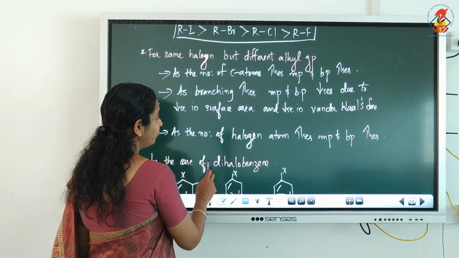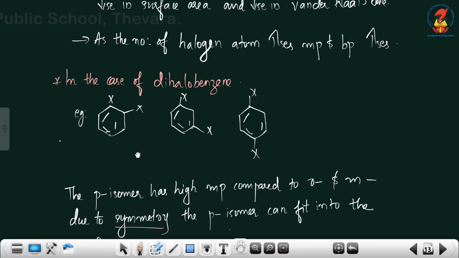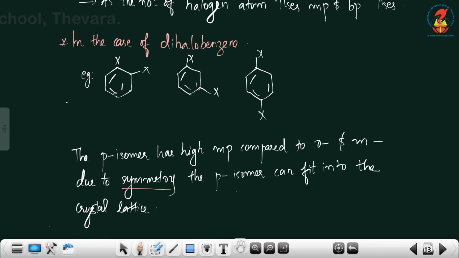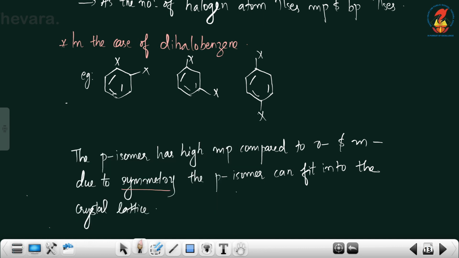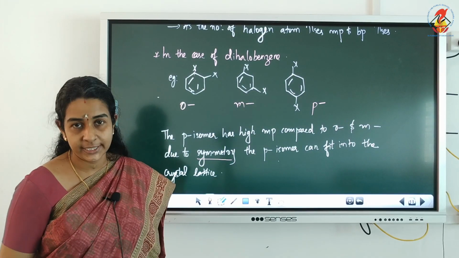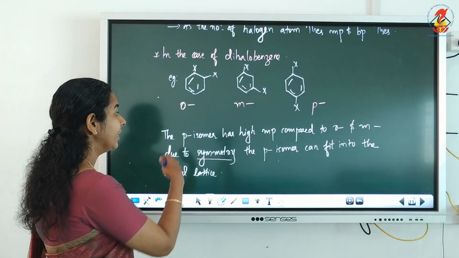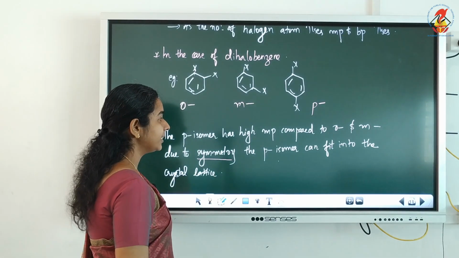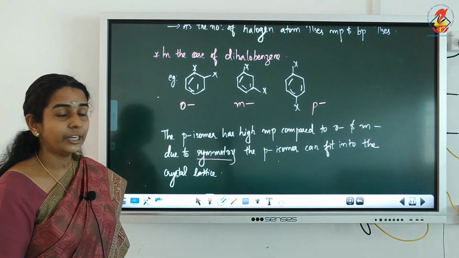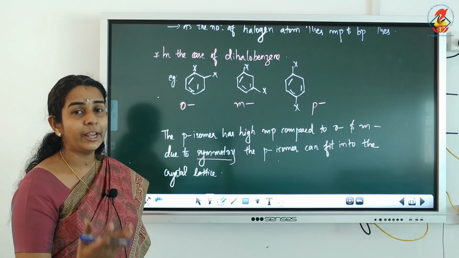Then in the case of dihalobenzene, meaning benzene containing two similar halogen atoms. If they are at ortho position, we call it ortho dihalobenzene, this is meta dihalobenzene, and this is para dihalobenzene. So in the case of dihalobenzene, which has higher melting point and boiling point? Yes, the para isomer has higher melting point and boiling point compared to ortho and meta.